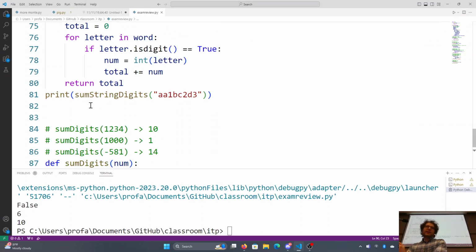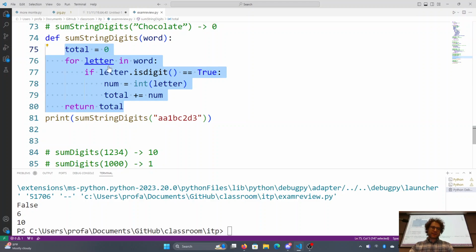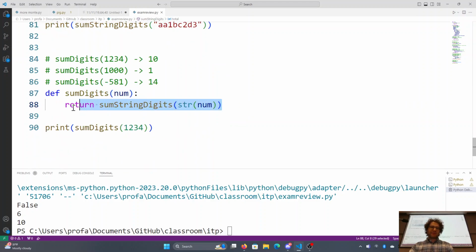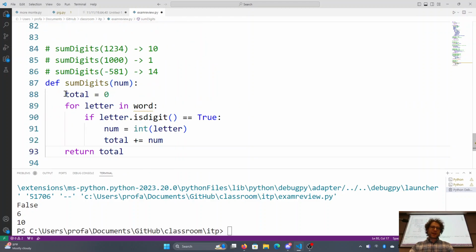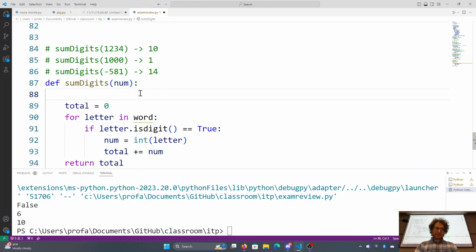Because honestly, if I was going to solve it just by turning it into a string, it literally would look the same as this. The only difference would be instead of num over here, I would go with different values.